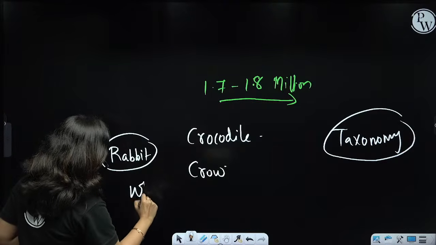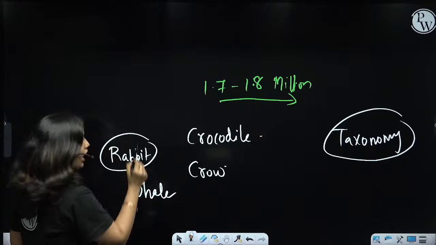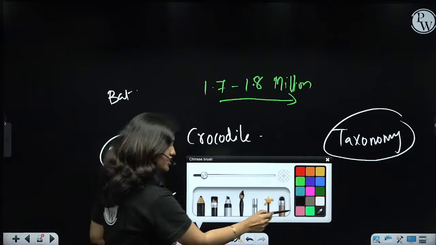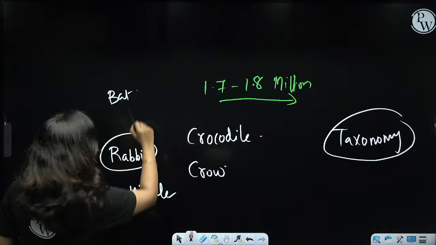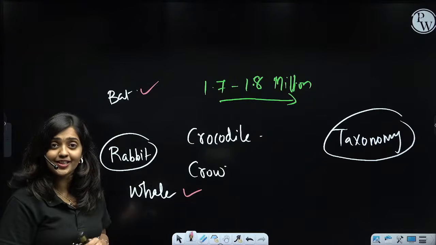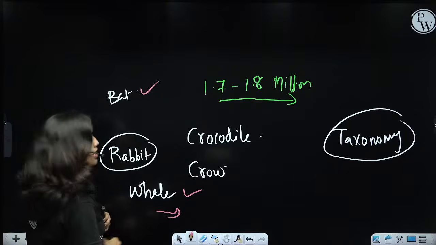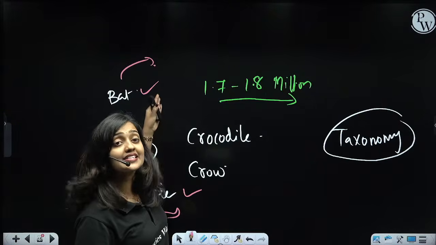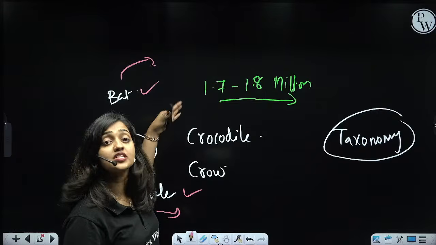Just imagine, I want to learn about whale. I want to learn about bat. Can you identify the category to which they belong? Does a bat belong to the bird category? Does a whale belong to the fish category? No. Whale is a mammal. Bat is also a mammal. Bat is not a bird.